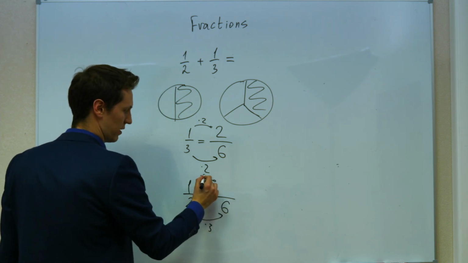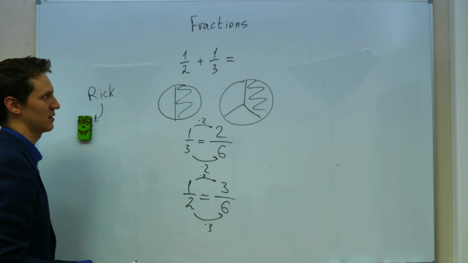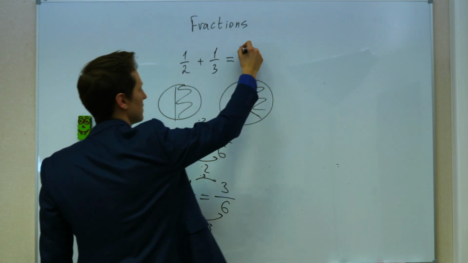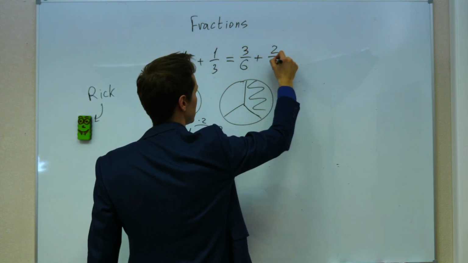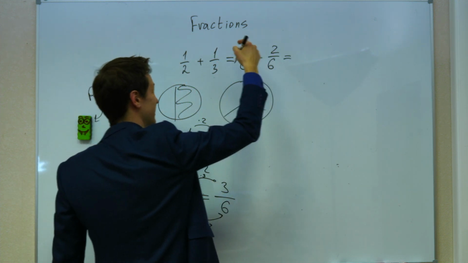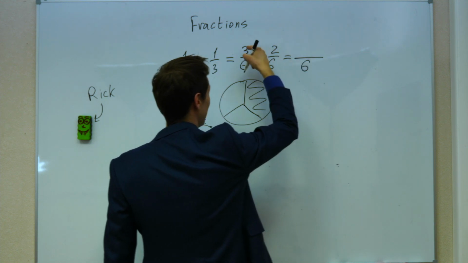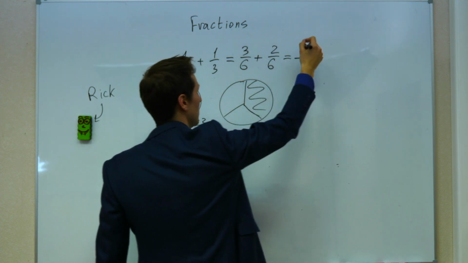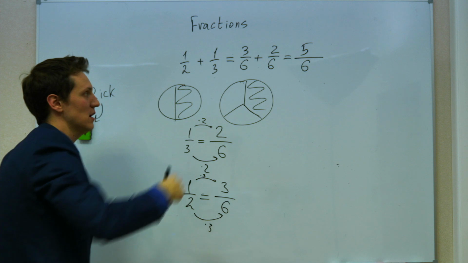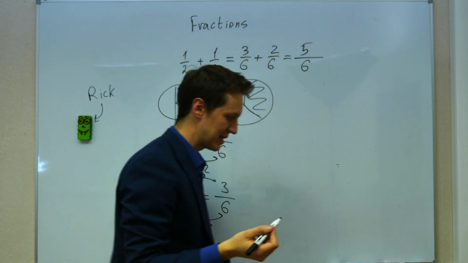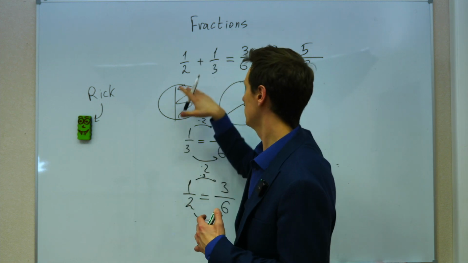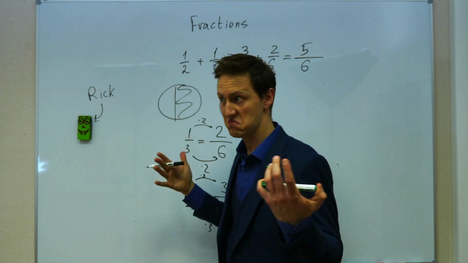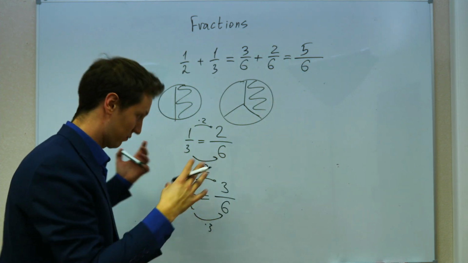So I'm multiplying it by 3 here and getting 3/6. So 1/2 is 3/6, and 1/3 is 2/6. So the denominator stays 6, and the numerator is 3 plus 2, it's 5/6. So what I've learned right now is how to add two fractions that have different denominators. That's really awesome.